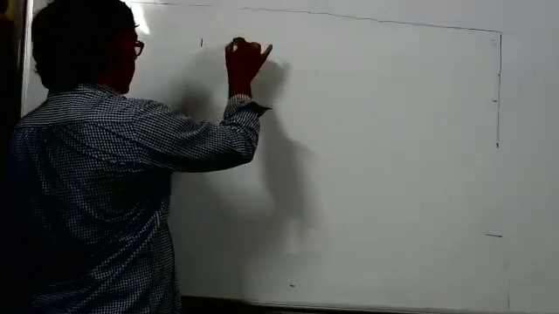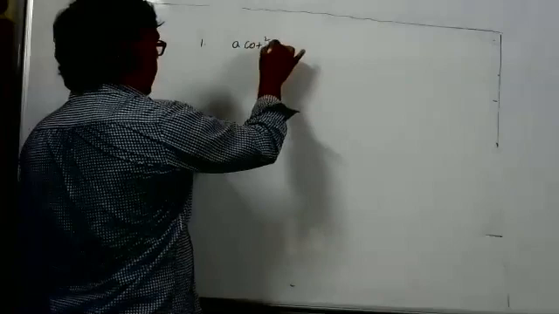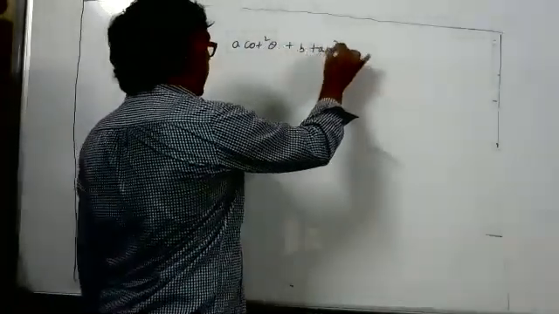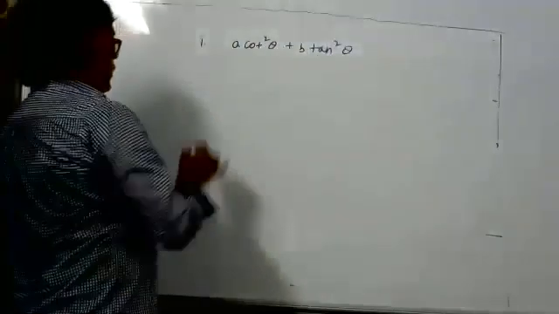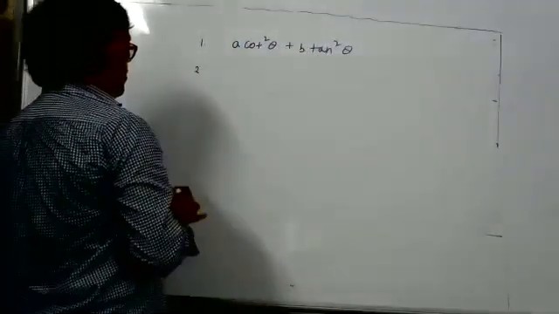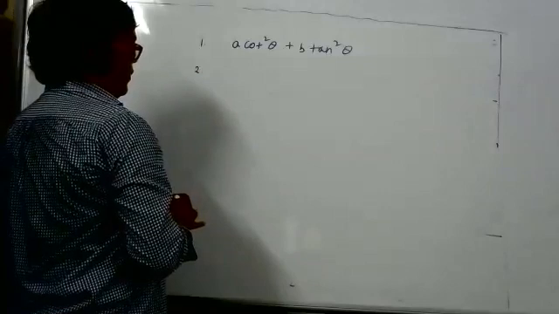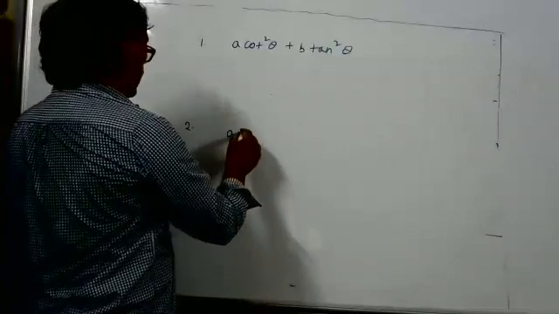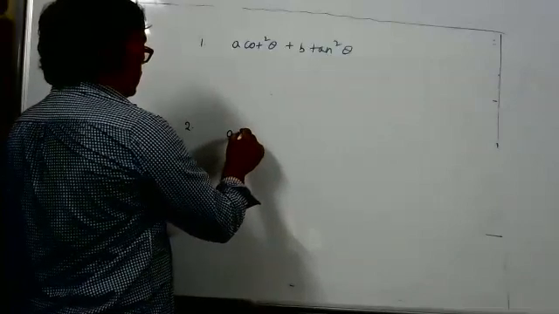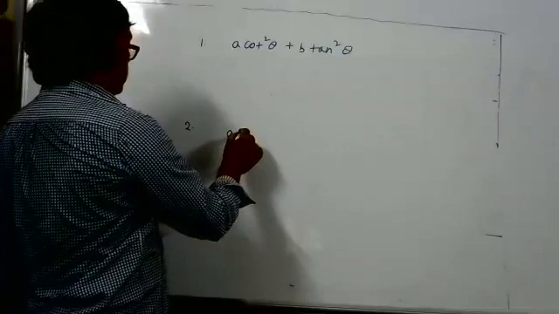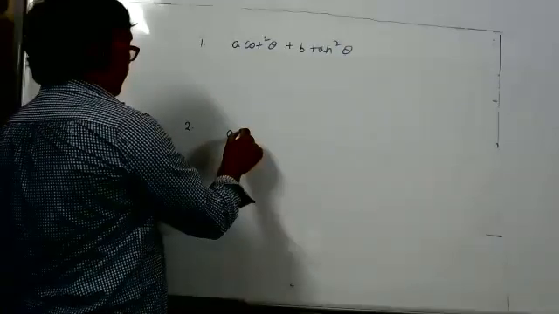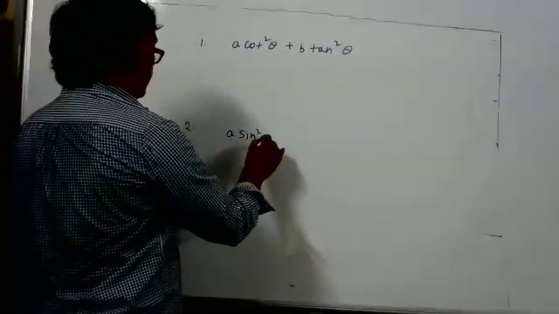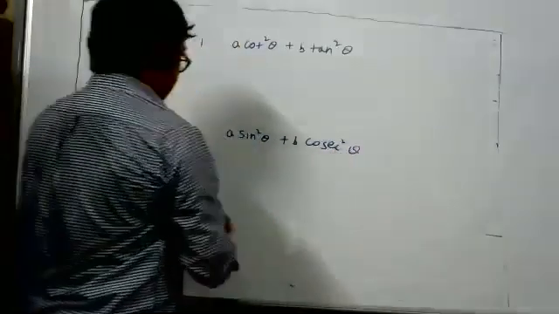First, A cot square theta plus B tan square theta. Write down A sin square theta plus B cosecant square theta. These are not sums, this is the result only.